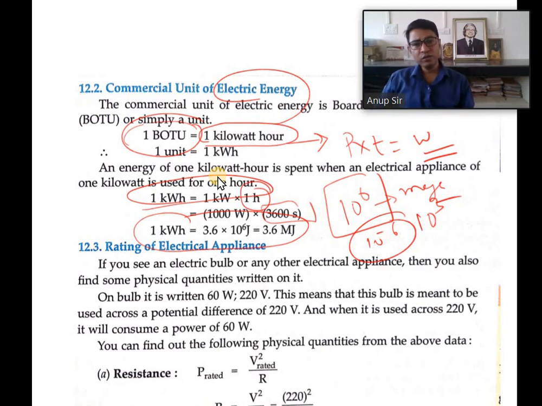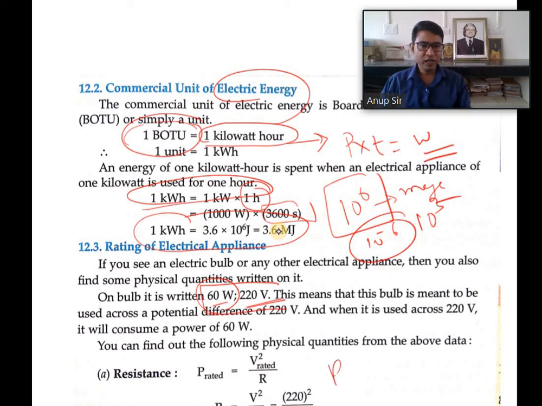You can very easily find out the resistance of any bulb. Let us suppose you buy a bulb from the market, and on the body of the bulb it is written 60 watt and 220 volt. It means that whenever it is connected to a 220 volt circuit, it will glow with a power consumption of 60 watt, and per second it will consume 60 joule. So how to find out the resistance?